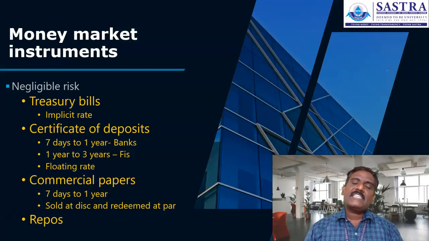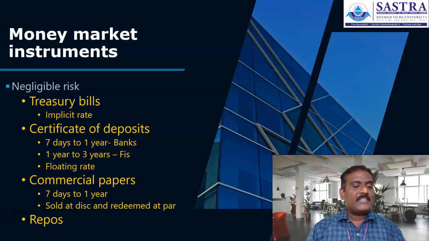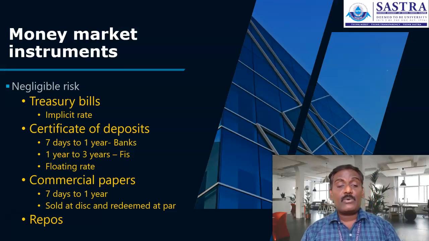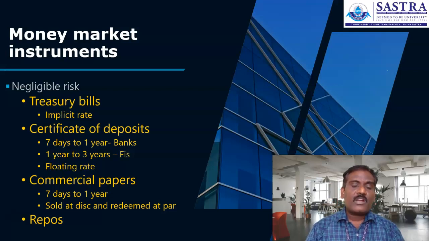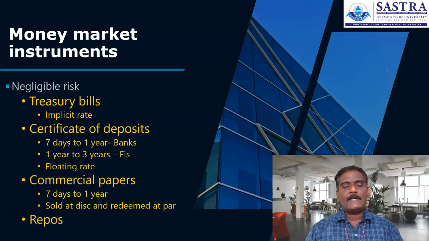The commercial paper is an unsecured promissory note. It is issued, and the interest rate is slightly higher compared to all other instruments. This instrument, the commercial paper, is issued in the market for a period of 7 days to 1 year. It is sold in the market at a discount and redeemed at par. That is why commercial papers also have an implicit rate of return. And repos, repossession agreements, call money, and interbank financial transactions are the major money market instruments.